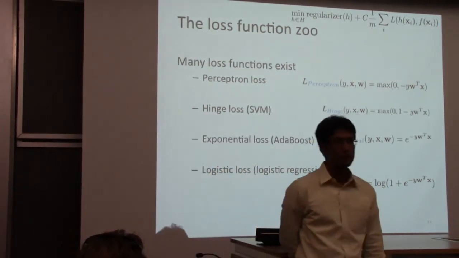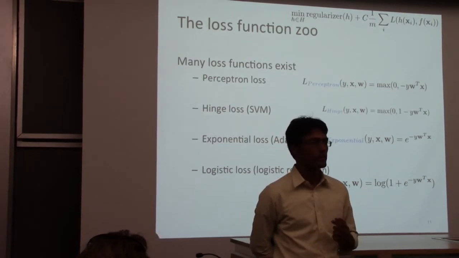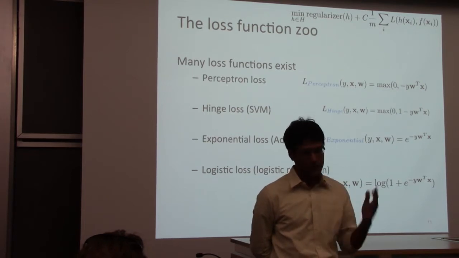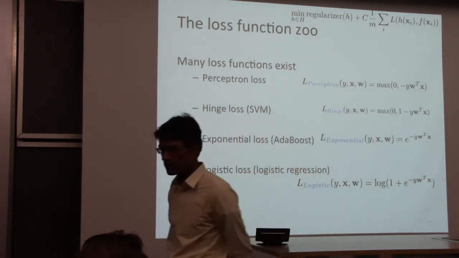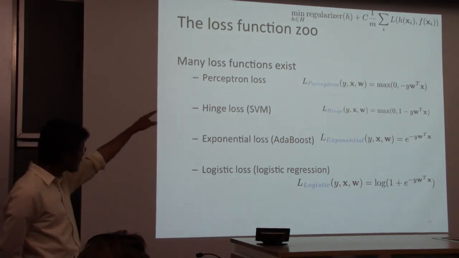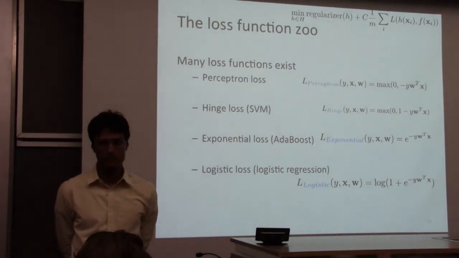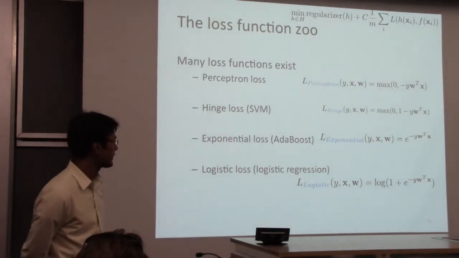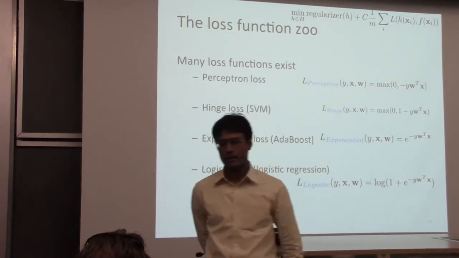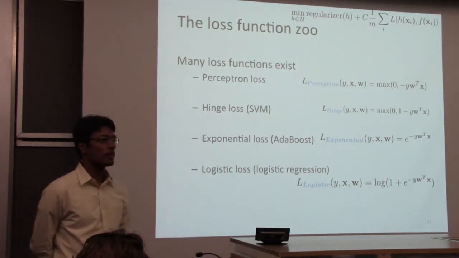It turns out the perceptron algorithm, not the online version, but the batch version of the perceptron, where you iterate over the training data multiple times, is actually stochastic subgradient descent for that particular loss function. So you plug that into that expression on top, and for perceptron, remember there was no regularizer. And SVM, which we saw quite a bit, and some of you, or hopefully all of you, implemented, uses something called a hinge loss.